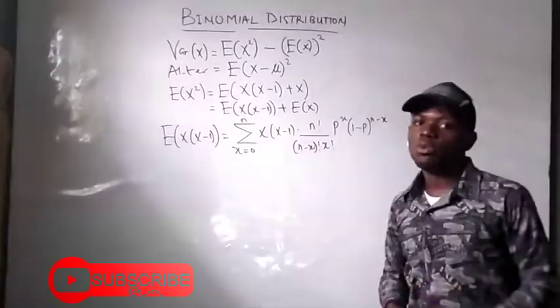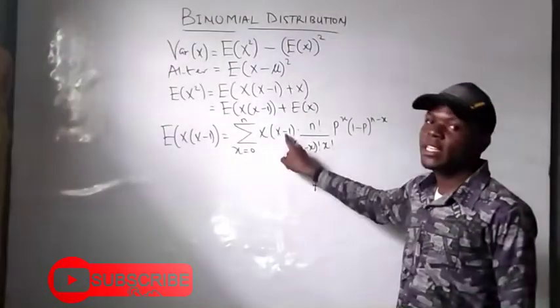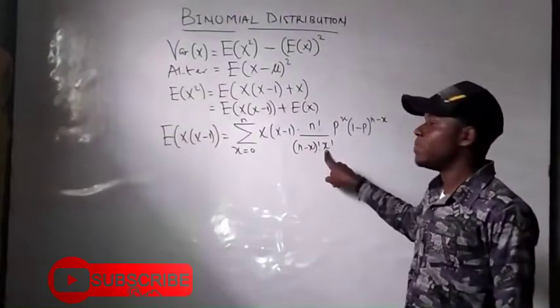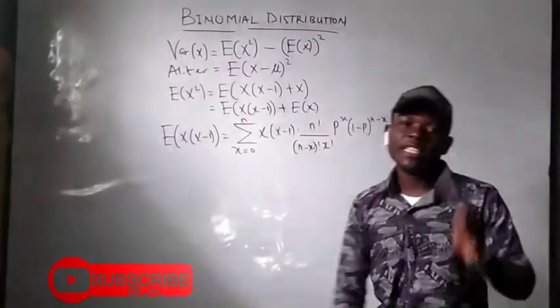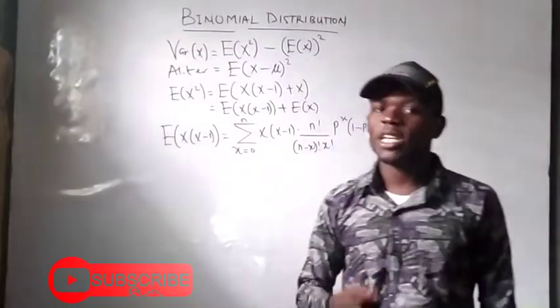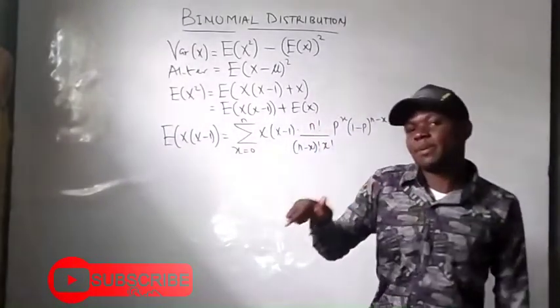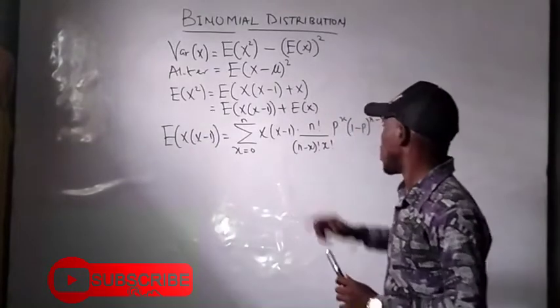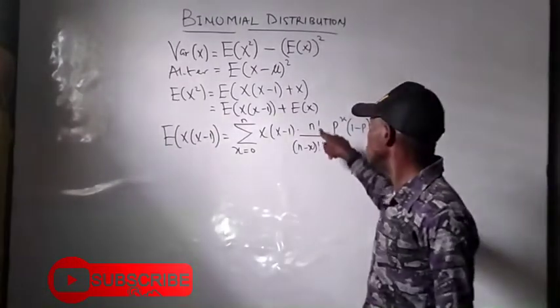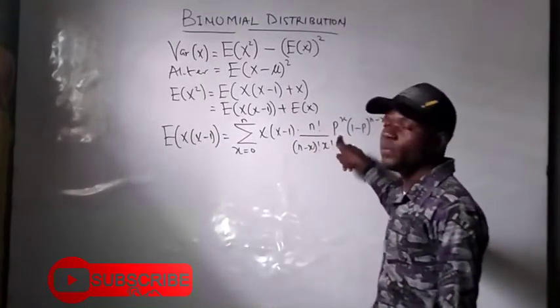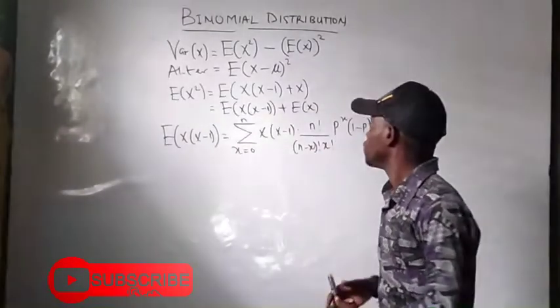So what do I need to do? I need to eradicate these. So I need to expand my x factorial twice, unlike the last one where I expanded this once because I needed to eradicate x. But this time I am eradicating x and x minus 1, so I need to expand this twice. So if I expand this twice, I do the same for the numerator and I try to do the same for my p component as well.